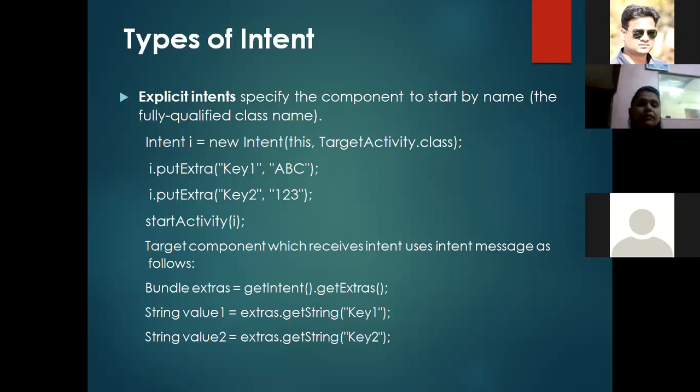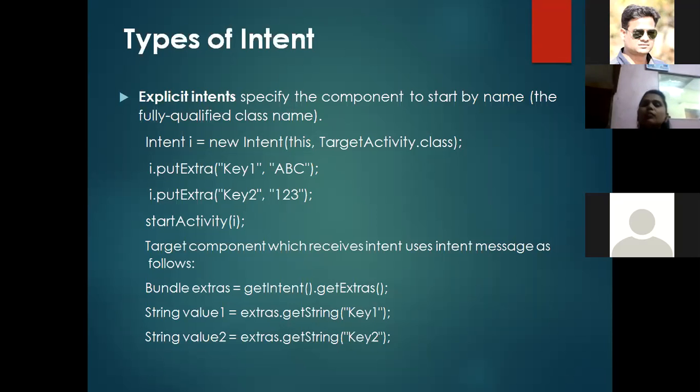Suppose I have a target activity where I want to pass some data like A, B, C, and 1, 2, 3. So I will define an intent object, intent i, initialized by using the new specifier and Intent. Here we will pass two parameters. First is this, which means the same context from where we are calling that activity, and the second is the class file of that target activity. After that, by using the putExtra function, we will pass two parameters, in the form of a key-value pair.